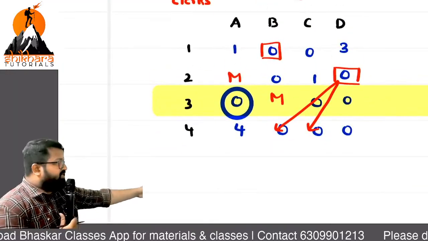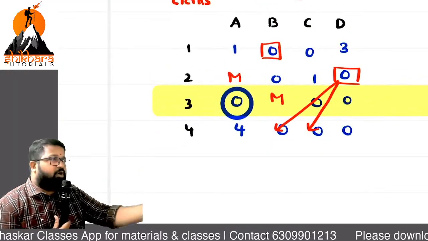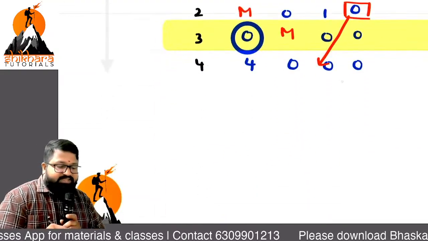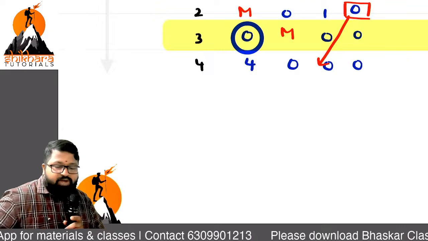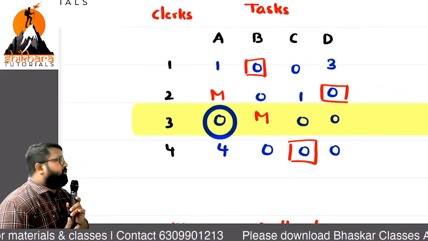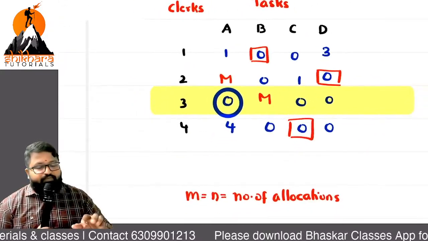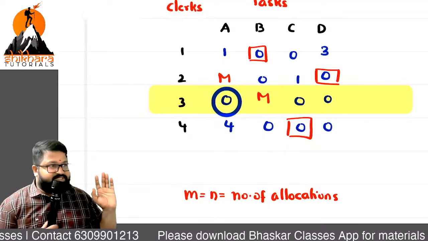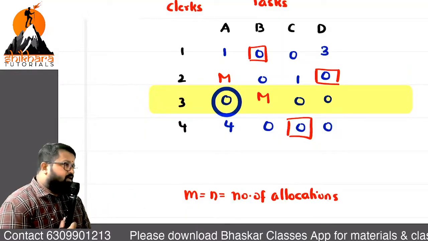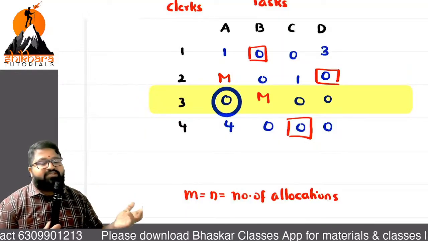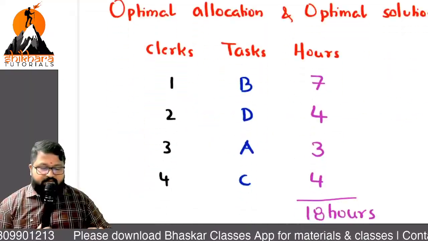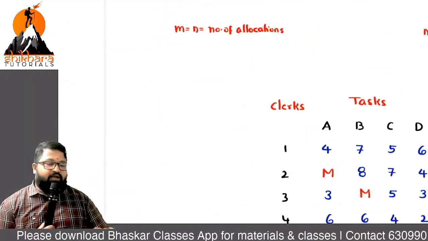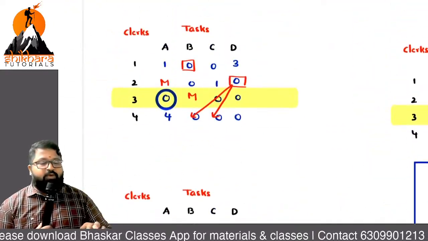Is it clear with the logic now? As we are giving allocation to one person, one job, we cannot give some other jobs. So based on that rule, we are going with only this selection, that is this number. Once you are done, you will get this final answer. Now can you go with the check mark? M equal to N equal to number of allocations. Is it satisfied there? If it is satisfied, the answer you may get is 18 hours. Clear? Till here, if it is clear, do by yourself, then you can compare.